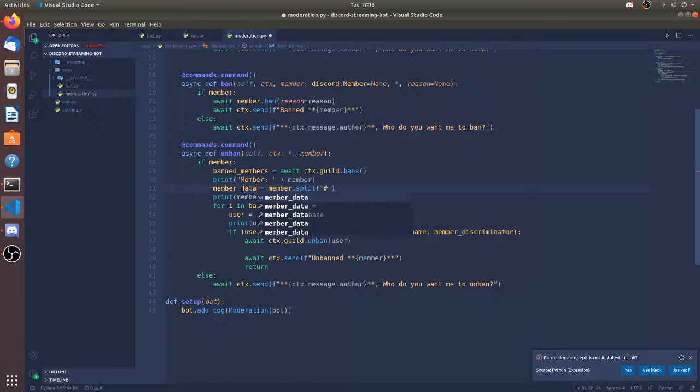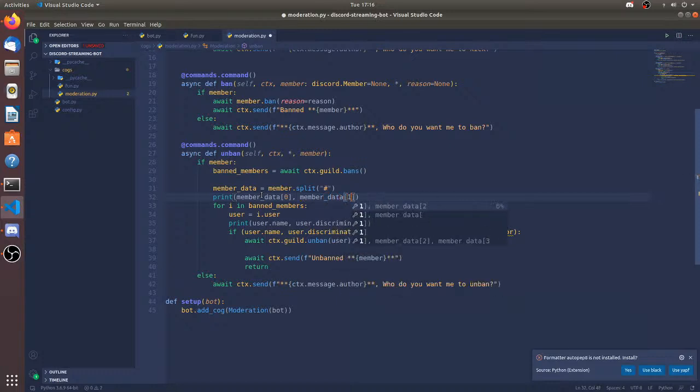Member data. I want to print member data. Member data 0 and member data 1, because mainly all arrays start at 0.